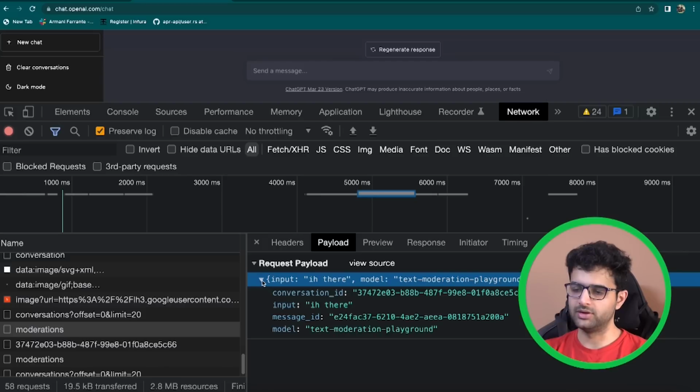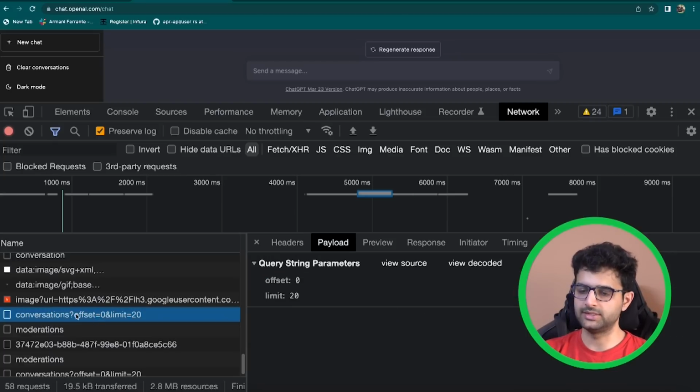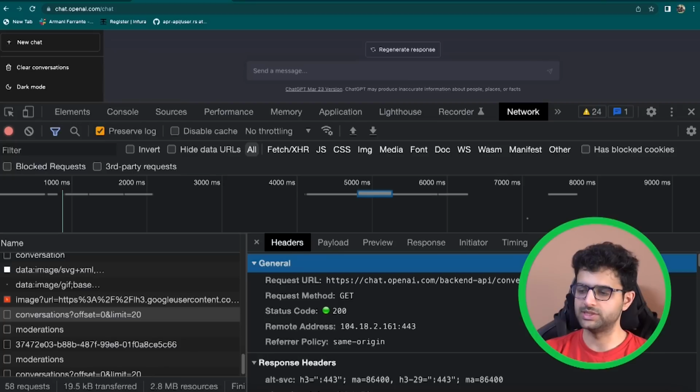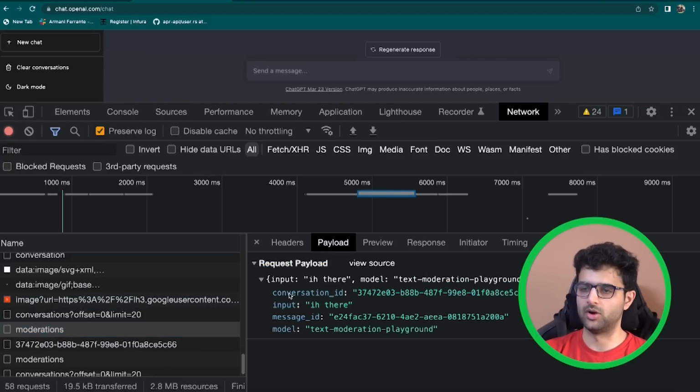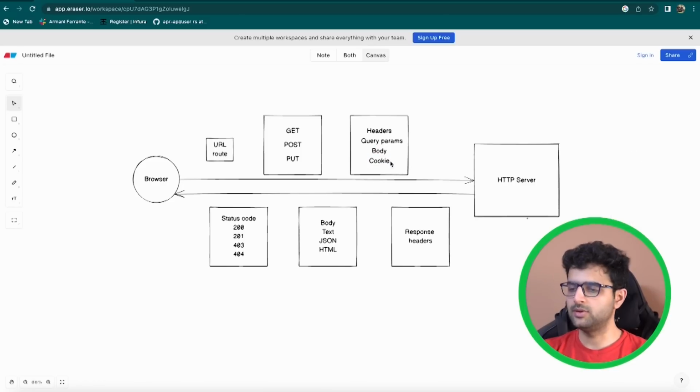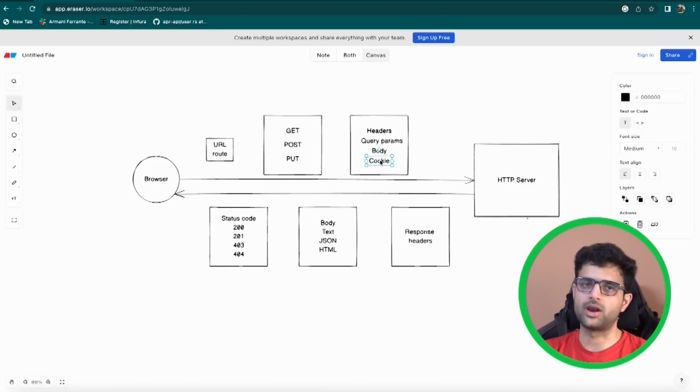This might feel weird to some people. This is like a key value pair or a JavaScript object or what's called JSON, and you're sending some data here. So this is similar to, we sent data here as well, but this was a GET request, so we sent them in the query parameter, and this was a POST request, so we sent them in the body. Cool. There is also one more thing called cookies, which we will discuss later. For now, this is used for authentication, but for now we will use the authorization header for authentication.